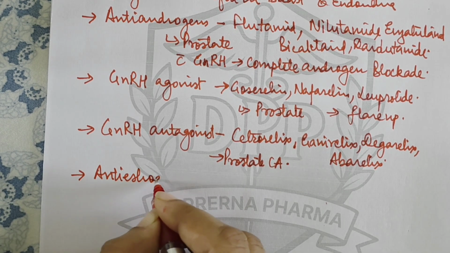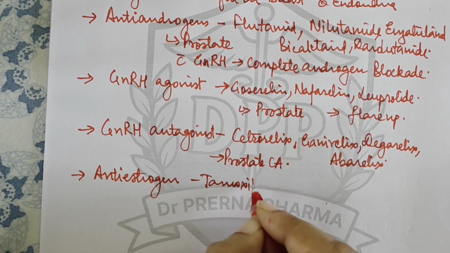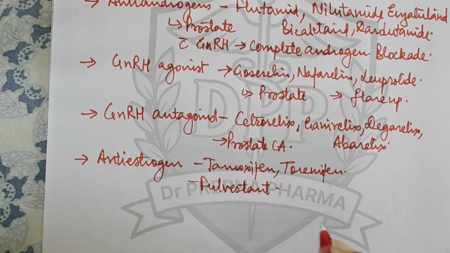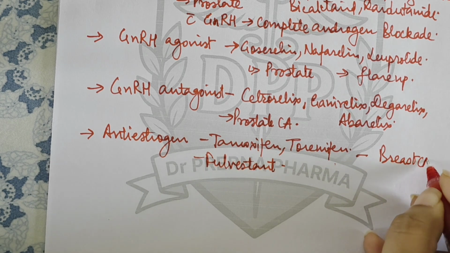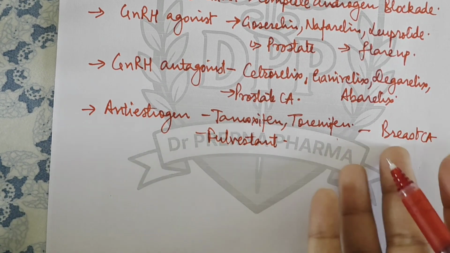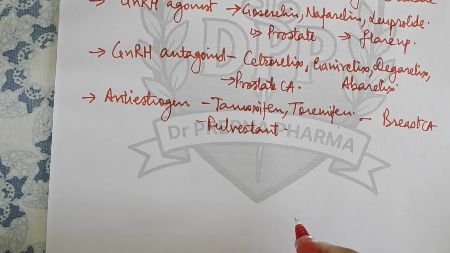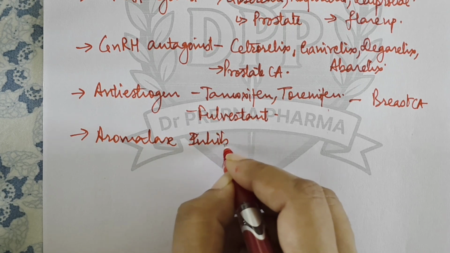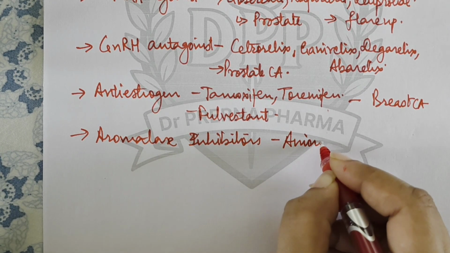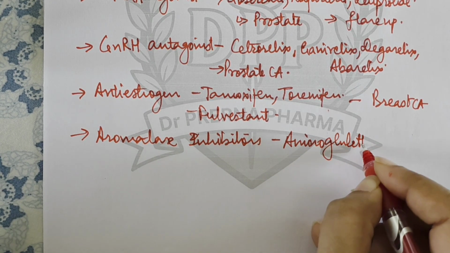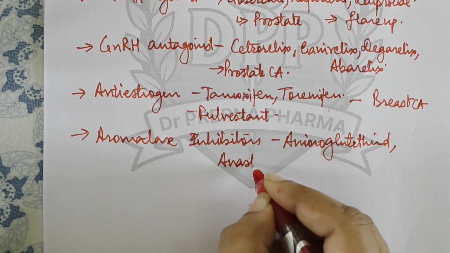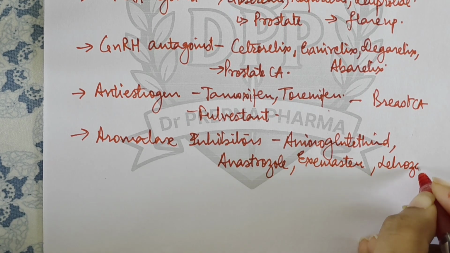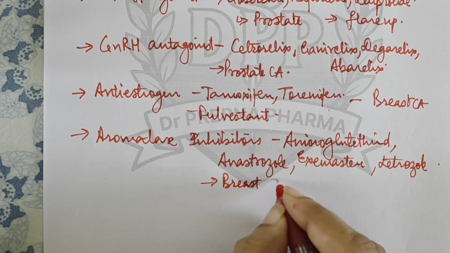Then we have anti-estrogens. Anti-estrogens, we know they are tamoxifen and toremifene. Then we also have a drug fulvestrant, which is an estrogen receptor antagonist. They are all used for breast cancer and advanced metastatic breast cancer. Now then aromatase inhibitors, they are also effective in advanced breast cancer, right? In aromatase inhibitors the drugs that we have are aminoglutethimide, then anastrozole, exemestane, and letrozole, right? They are useful in advanced breast cancer.